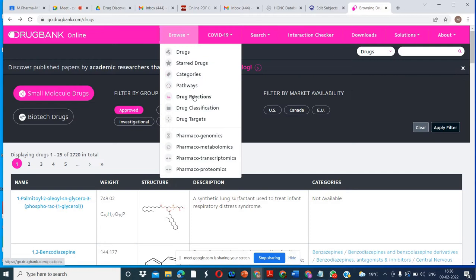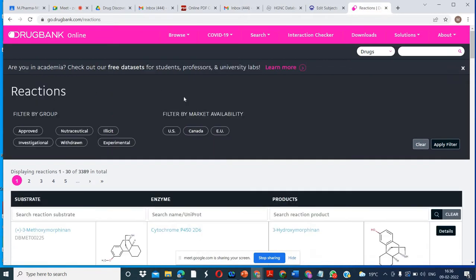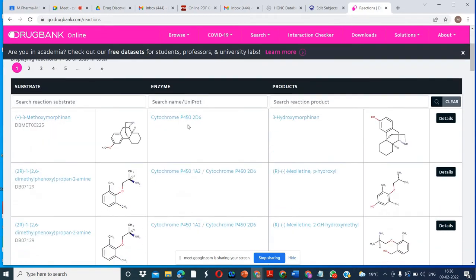So here you can see there is a lot of information available. This is a different database, a pathway database, and this is another database, for drug reactions. We can search in this. So here you can see the substrate is given here. The enzyme structure is given here, and this is the name of the enzyme which binds this substrate.